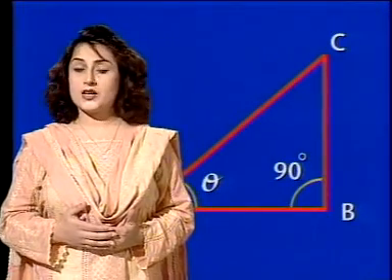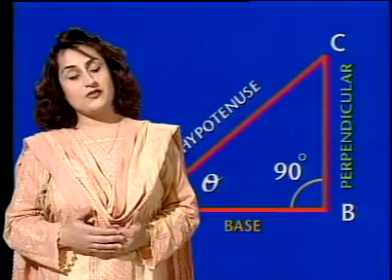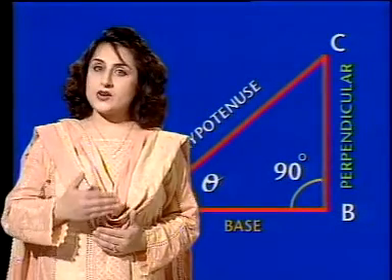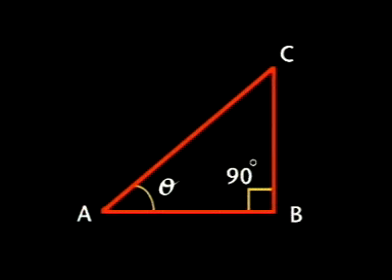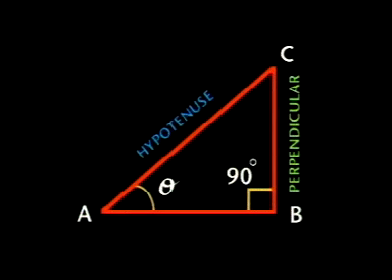Now we'll give you an idea about the base of trigonometry, how it started, what the trigonometric ratios are, and how we can find these ratios by taking a right triangle into consideration. If we have a right triangle, you know that if one angle is 90 degrees, then it is called a right triangle. That is A, B and C. Now, if this is the angle theta you want to measure, then opposite to B, that is 90, this side is called the hypotenuse, and opposite to theta is the perpendicular.